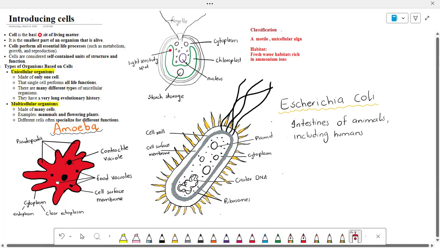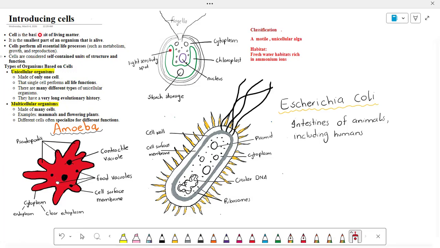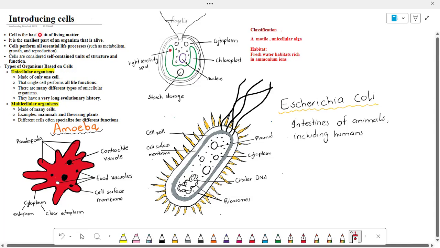Because of this, we often describe the cell as a self-contained unit of structure and function. So dear student, it means that each cell has its own structure and performs specific functions necessary for life. This is a very important concept, self-contained unit.